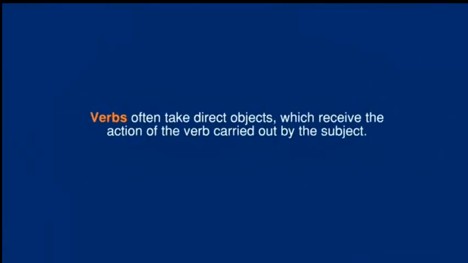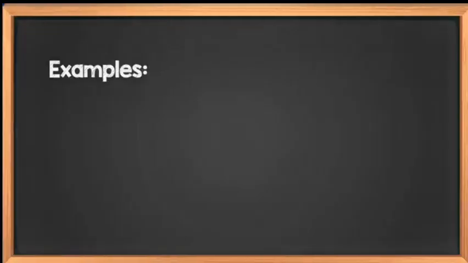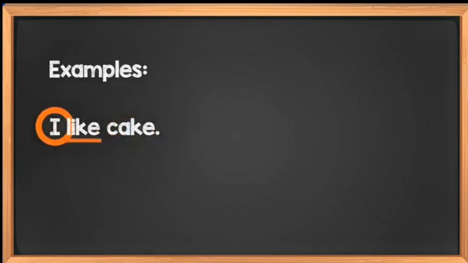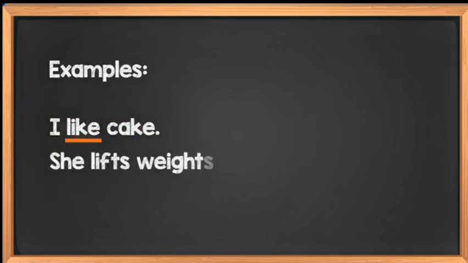Verbs often take direct objects, which receive the action of the verb carried out by the subject. Example: I like cake. Cake receives the action, like, done by the subject, I. She lifts weights. Weights receives the action, lifts, done by the subject, she.